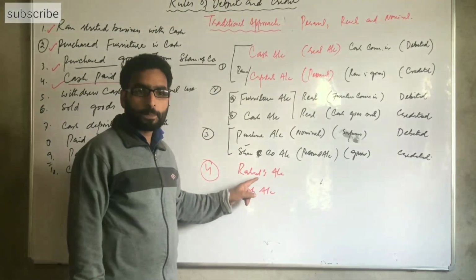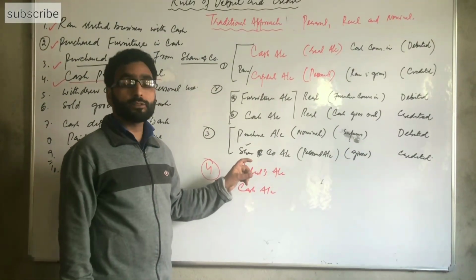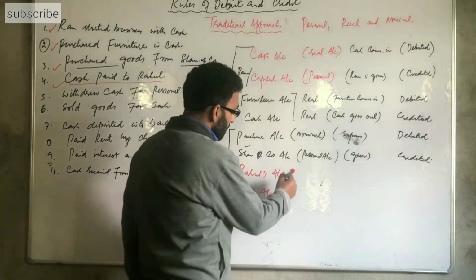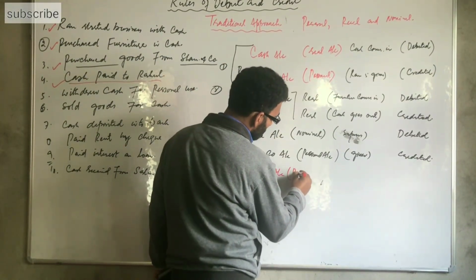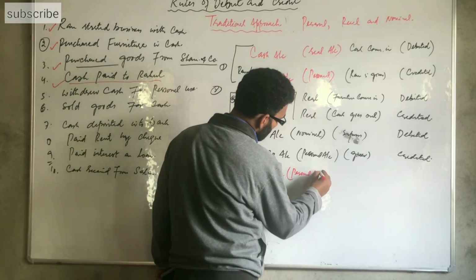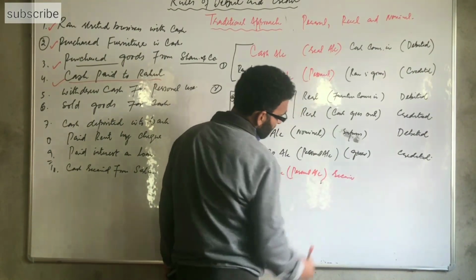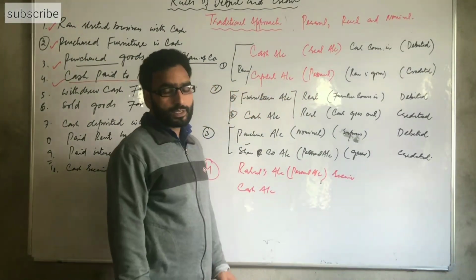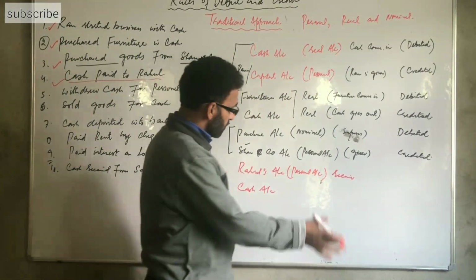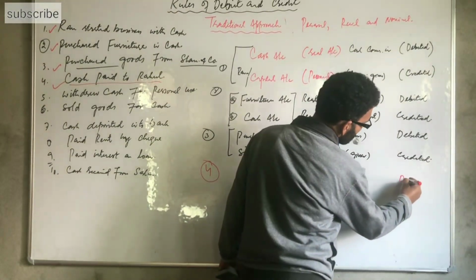Rahul is personal and he is the receiver. On the personal account we debit the receiver. So Rahul's account is debited.